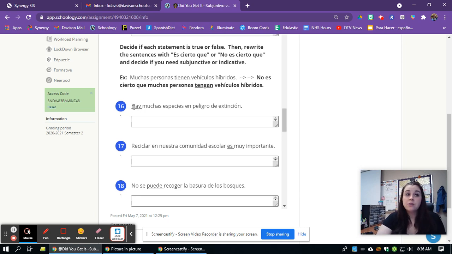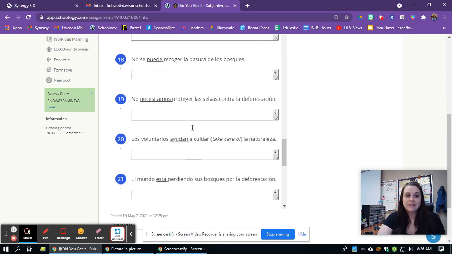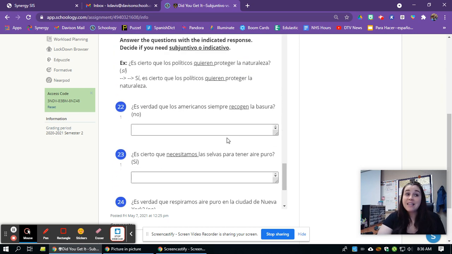And then you're going to decide if this verb stays in the current tense or if it needs to change to the subjunctive. And then you'll rewrite that sentence there. And then for this last one, I'm asking you if these certain things are true. So, es cierto que blank. Es cierto que los políticos quieren proteger la naturaleza. Is it true that politicians want to protect nature? And I'm going to tell you the answers just so we can all have the same answer. Sí. So you're going to tell me either yes or no.